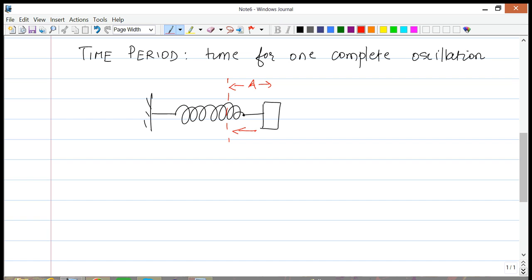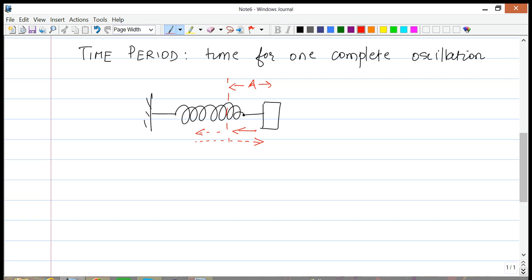It'll keep moving to the left up to a certain amount, and then it'll start heading back. One complete cycle is going to be the block starting here, going all the way to the left of the equilibrium point, and then coming back all the way to its original position. So that would amount to one complete cycle.